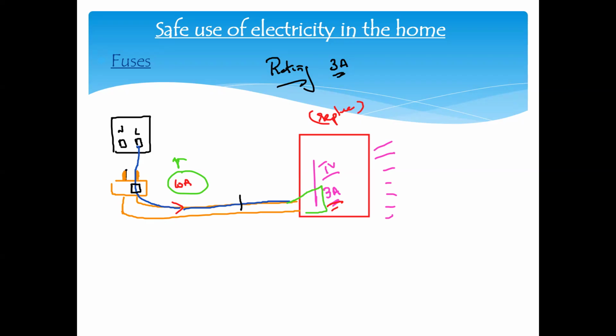The purpose of the neutral wire is to make a complete circuit, because the electricity will enter from the live wire, move in the circuit and return back through the neutral wire. So the purpose of the neutral wire is to make the complete circuit.